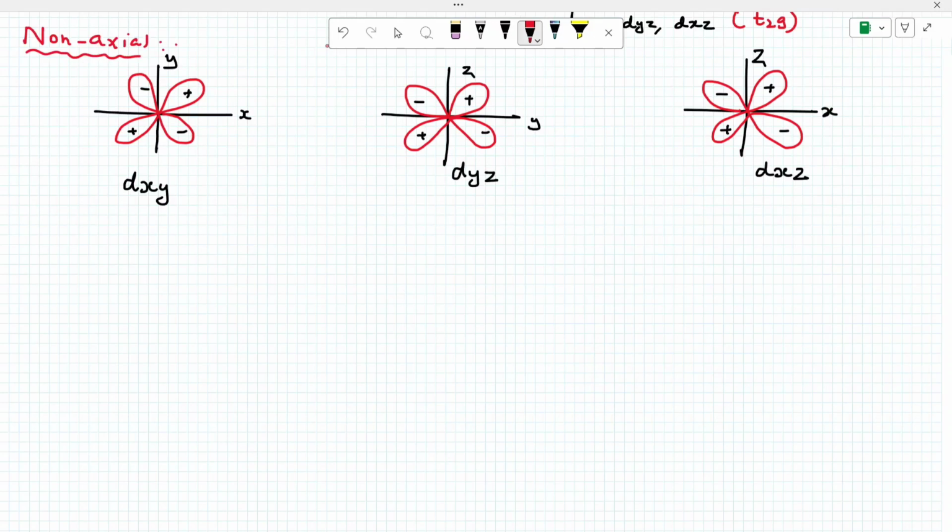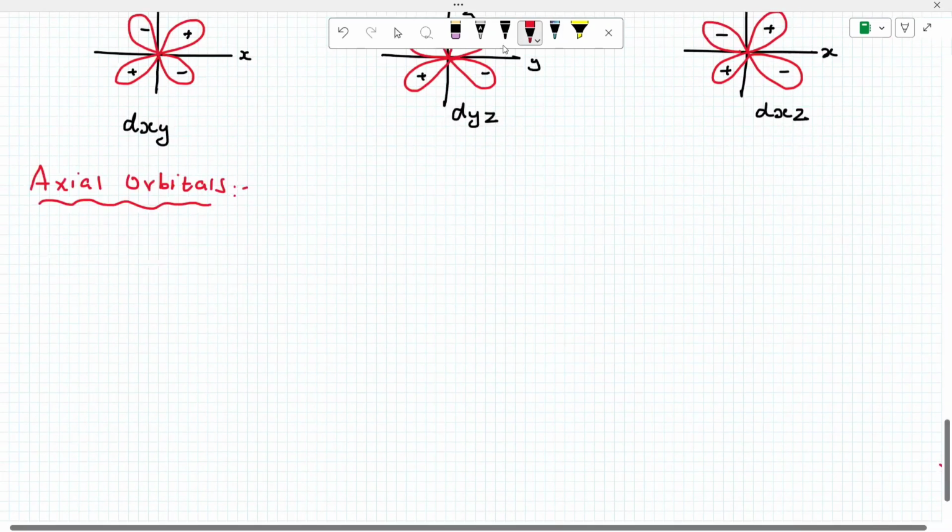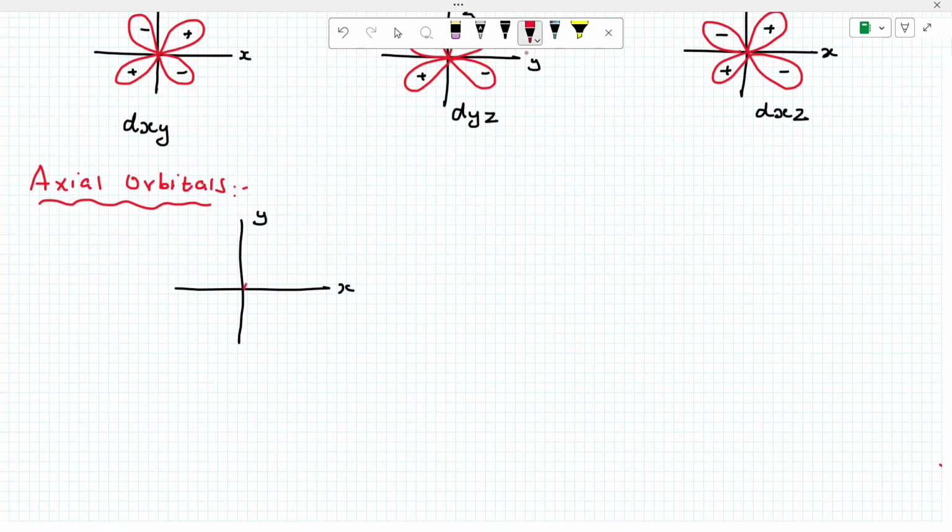Now axial orbitals, very important. These are axial orbitals. The first one you know very well: dx square minus y square. First, there is the x-axis and the y-axis. The lobes are on the axis. In the same way there is plus and minus. This is called dx square minus y square orbital. Okay, listen.